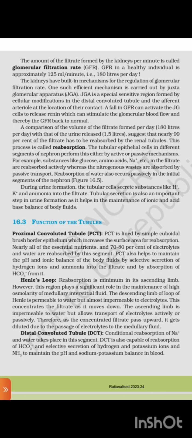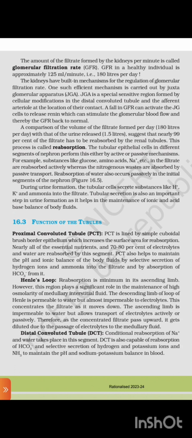Henle's loop: reabsorption is minimum in its ascending limb. However, this region plays a significant role in the maintenance of high osmolarity of the medullary interstitial fluid. The descending limb of the loop of Henle is permeable to water but almost impermeable to electrolytes. This concentrates the filtrate as it moves down. The ascending limb is impermeable to water but allows transport of electrolytes actively or passively. Therefore, as the concentrated filtrate passes upward, it gets diluted due to the passage of electrolytes to the medullary fluid.